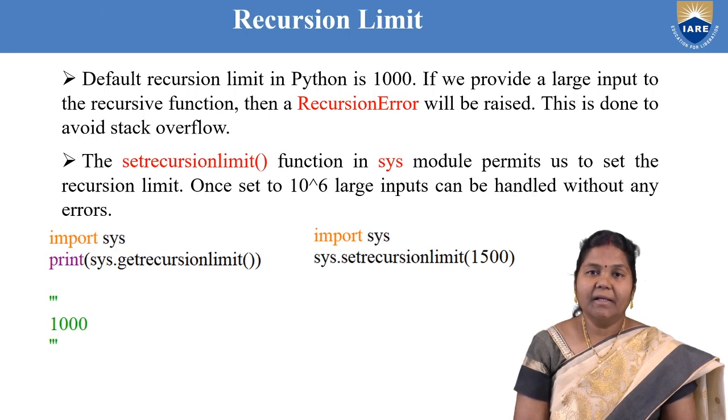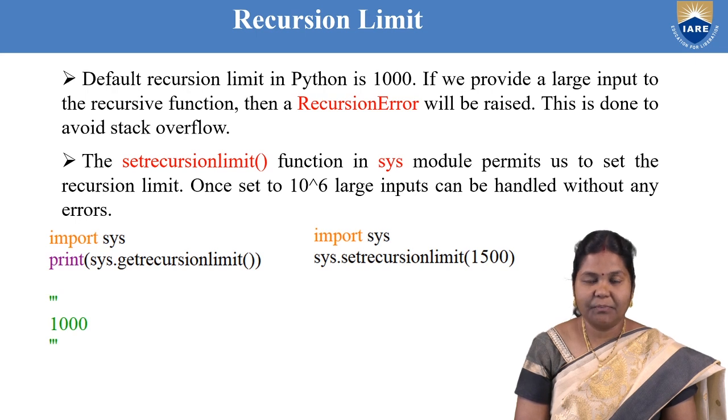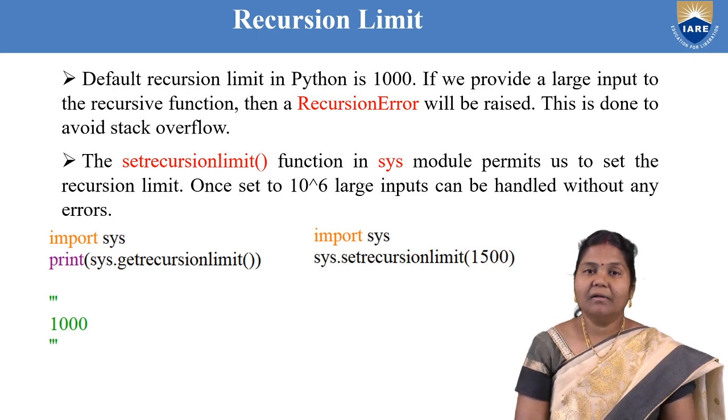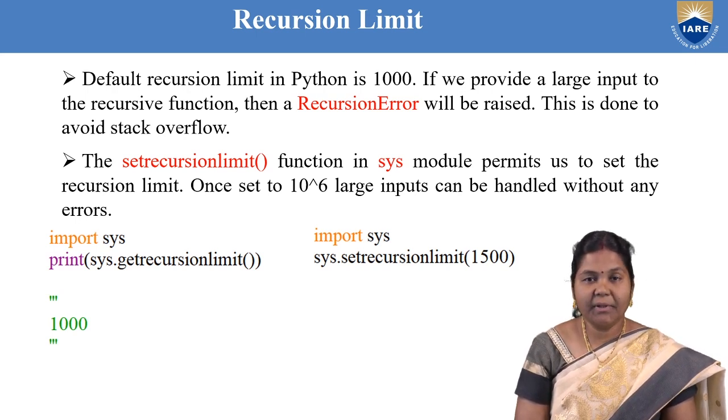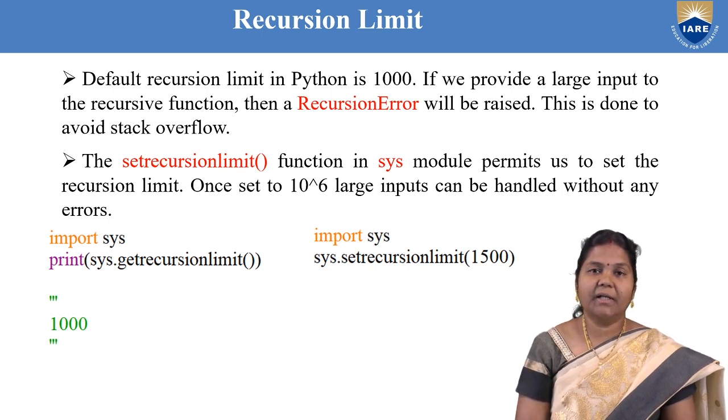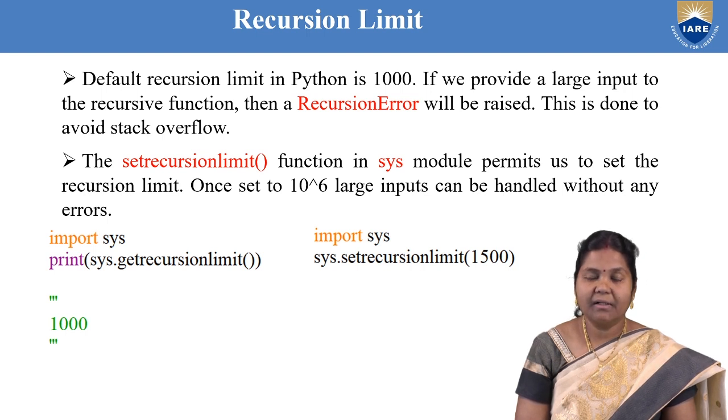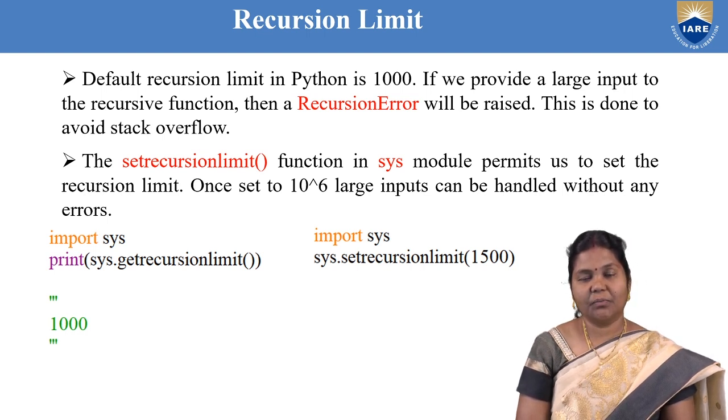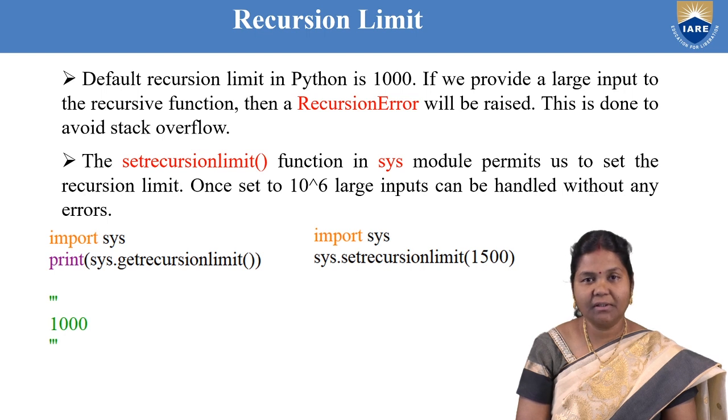Now in Python there is a recursion limit available. The default recursion limit in Python is 1000. So in the latest version 3.9.1, if you want to check your default recursion limit, it is 1000, or 1000 times you can call the function.